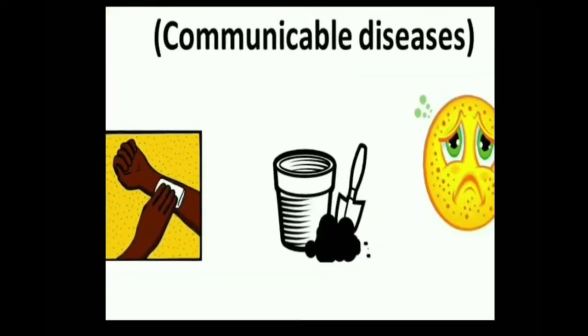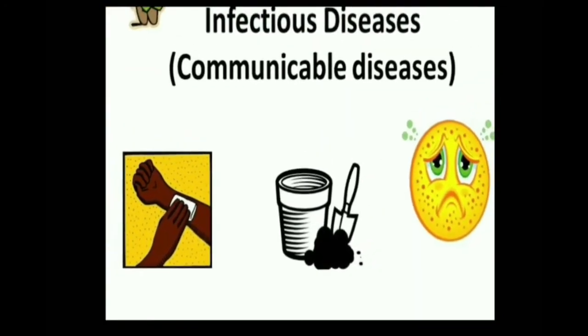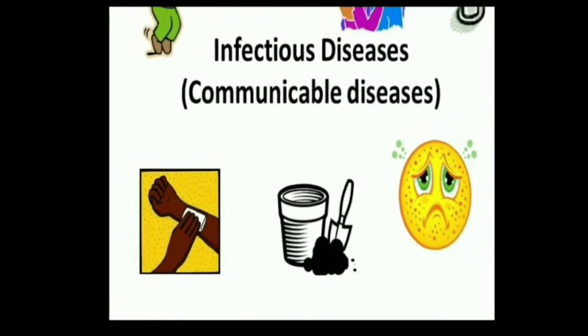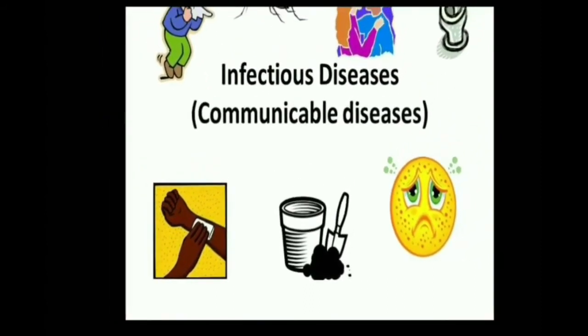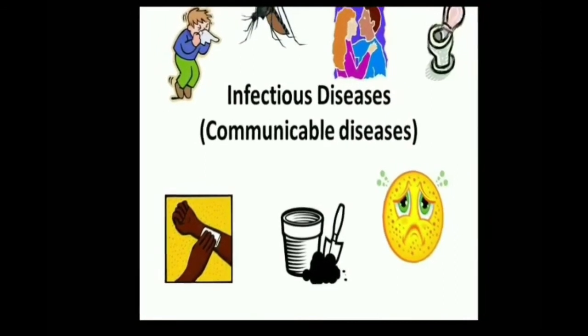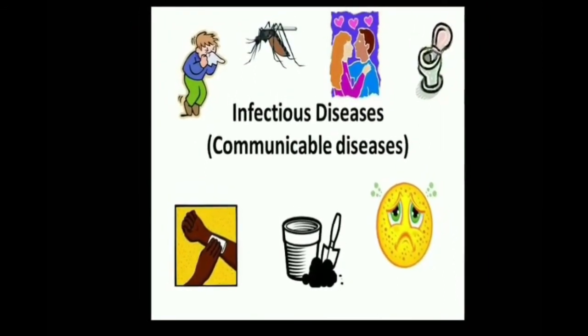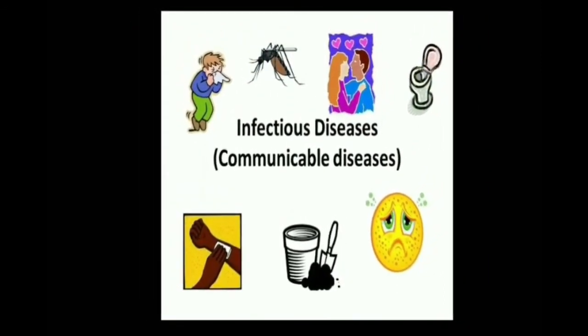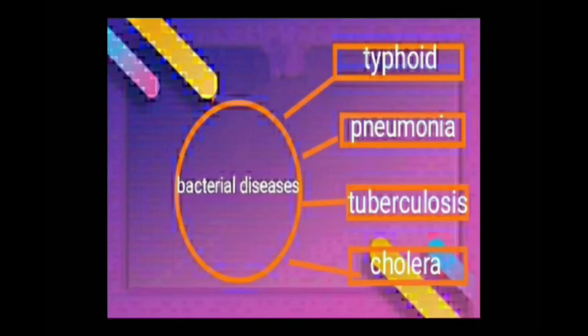These germs spread into our body through coughing, spitting, sneezing, or they can enter our body through cuts in the skin. They can also enter one's body by taking contaminated food and water.